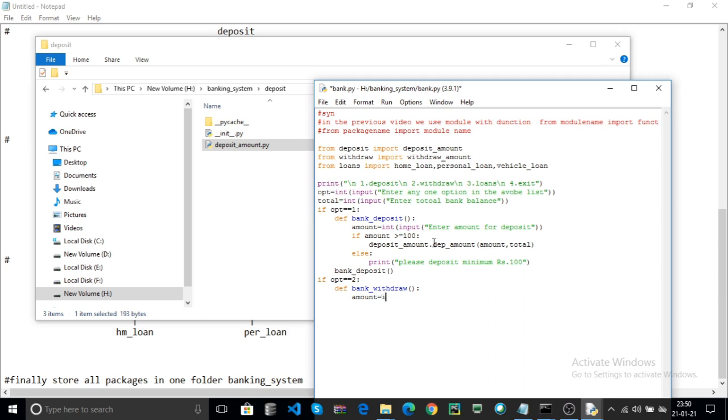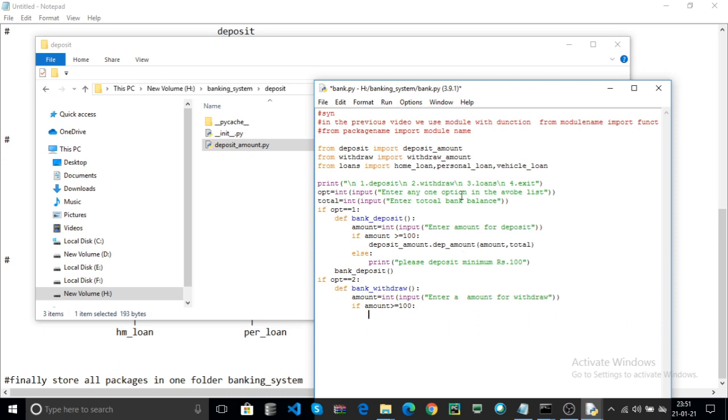For example, I enter some amount, enter an amount for withdraw. Now here you can check if amount is greater than or equal to 100, that means the minimum withdraw amount is 100 rupees.